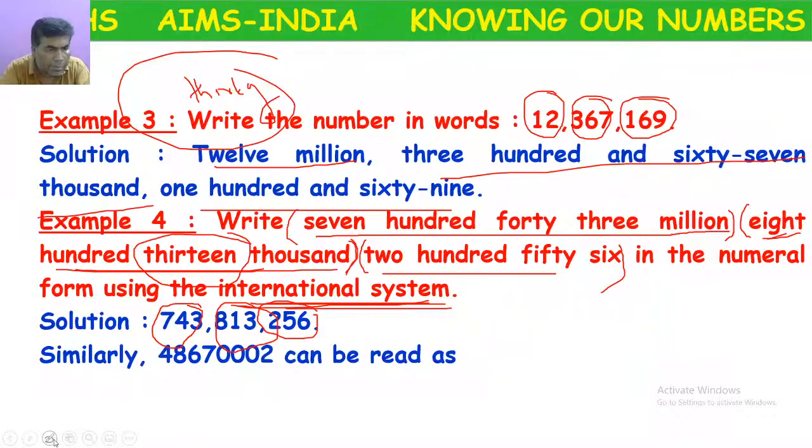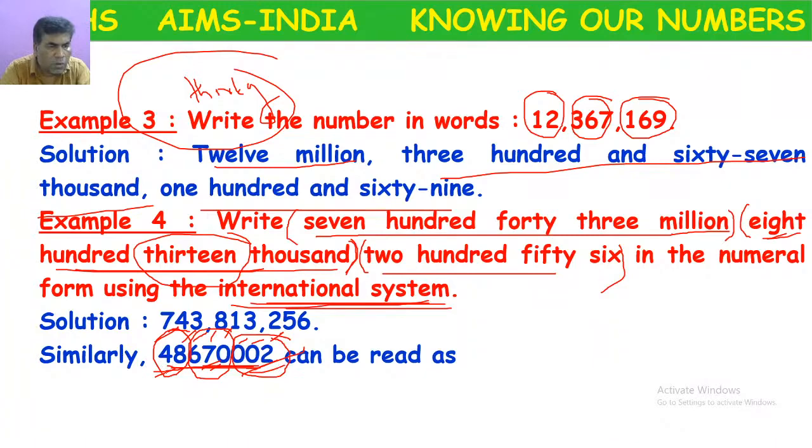Suppose we have another number. How to read this number? Ones, tens, hundreds, first part. Thousands, 10,000s, 100,000s, second part. Millions, 10 millions, third part. How to read this number? 48 million, 670,000, 2. Because in the hundreds place and tens place there is nothing, so we call it 2.